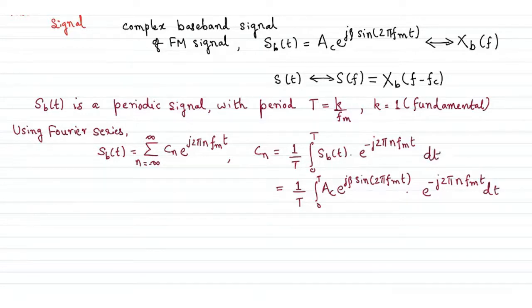Okay, so with that, I know that the exponentials are multiplied here, I mean e^{jβ sin 2π f_m t} and e^{-j2π n f_m t}.